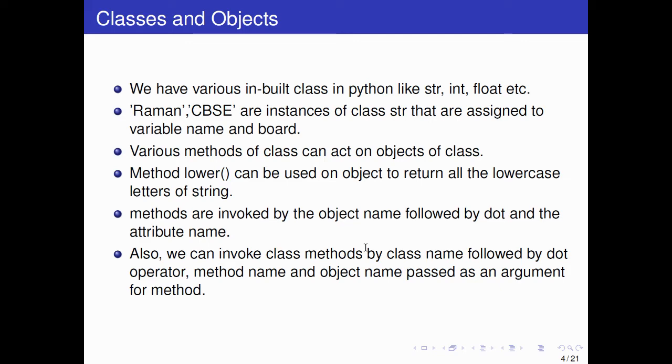And as a class will have objects and attributes, so attributes are variables. Also we can invoke class methods. So last time I'm reading, also we can invoke class methods by class name followed by dot operator. Okay, so suppose class name is like my date, so my date dot operator dot method name, the function name you can call, and the object name passed as an argument for the method. So these are the theories, implementation you can see here.